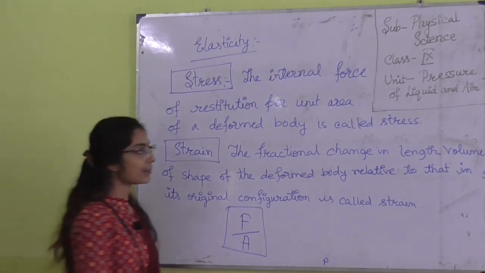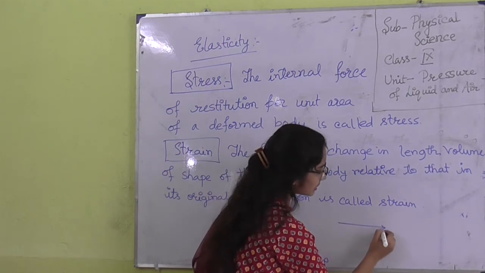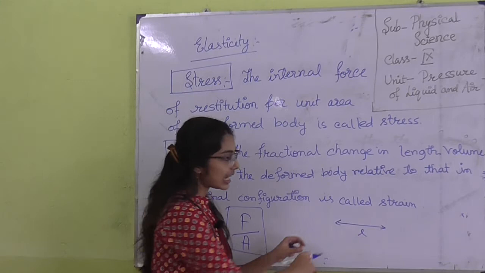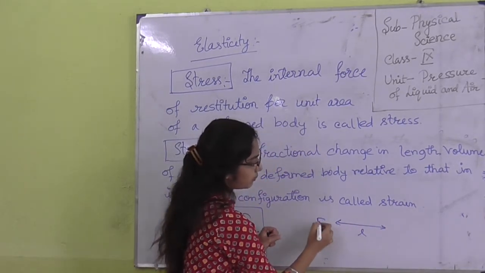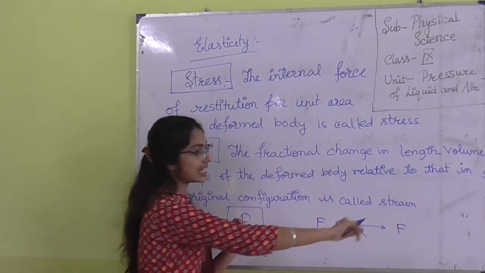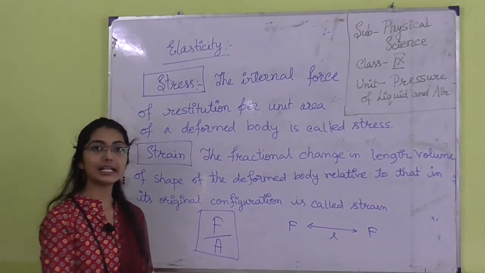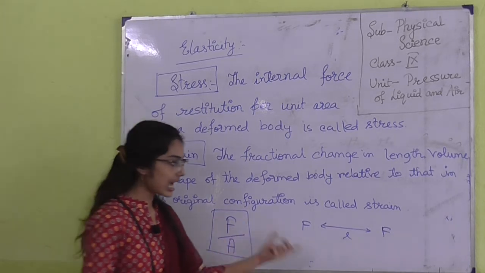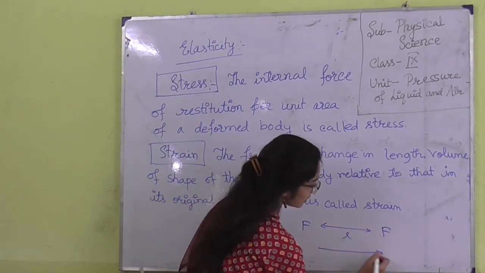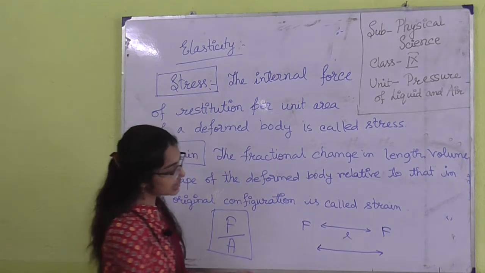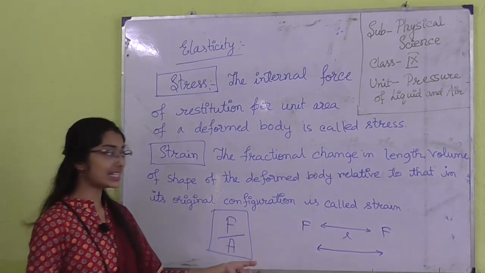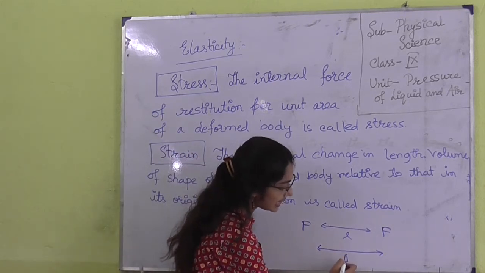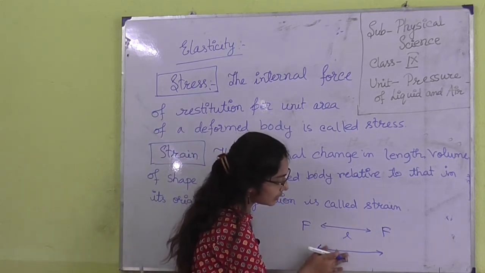Strain is basically, suppose the original length of the rubber band was L. After I apply force from both sides, the rubber band will automatically increase in its size after using it more. So, the increase in size, suppose you can say there is a small increase in length. So, this small increase in length can be denoted by,